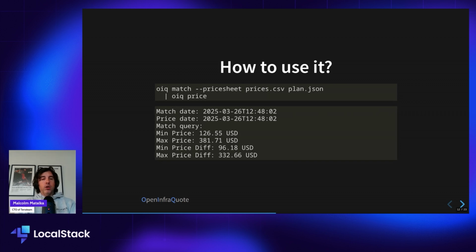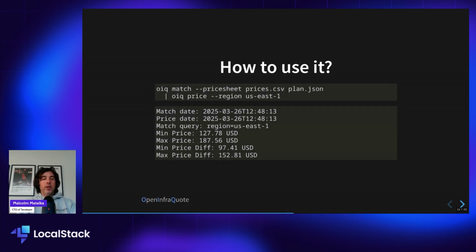So that's why it's a quote. You should think about it as giving you the direction and rough magnitude that your change is going to have. But there are external forces, outside the information present in a Terraform plan or state file, that impact the price. And you can tune all of those to fit exactly what you want.